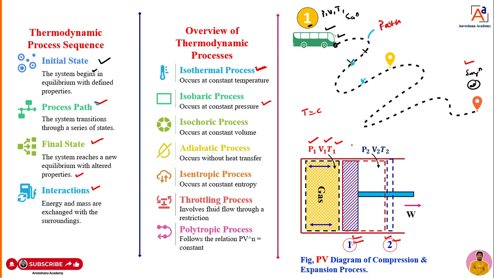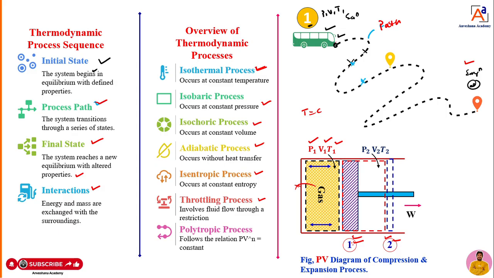If the volume remains constant, we call it an isochoric process. If there is no heat transfer from the system to the surroundings, we call it an adiabatic process. If there is constant entropy, we call it an isentropic process. If a fluid is involved, we get one more process, that we call a throttling process. That means pressure is going to decrease.